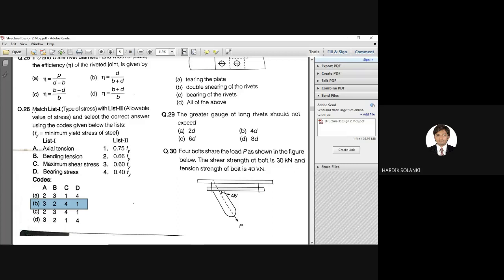So for question number 26, this is a match-the-list type of question. The correct answer is option B, 3241. This is the code 3241. Answer is B. Next, question number 27.